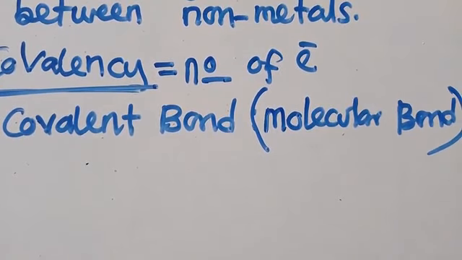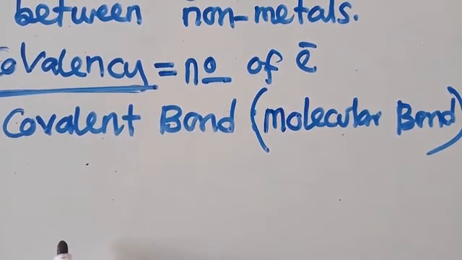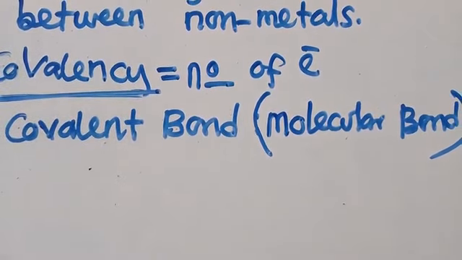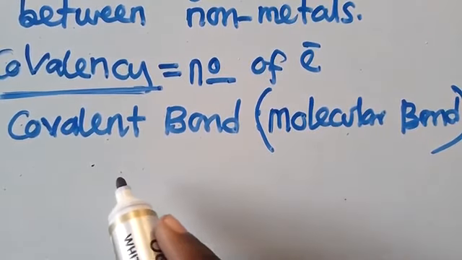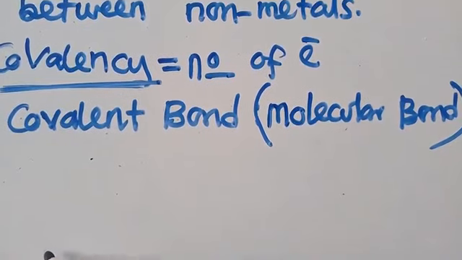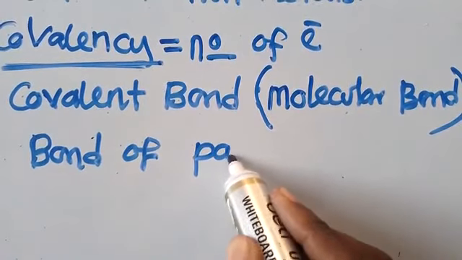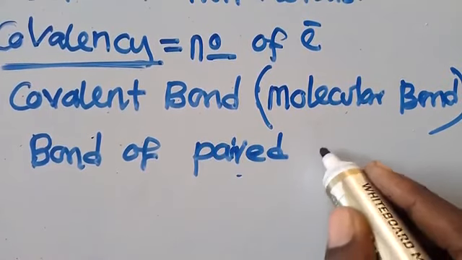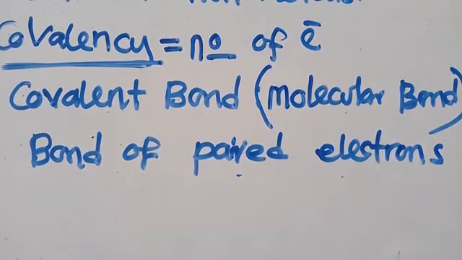A molecular bond is a bond of shared pairs of electrons, and this is formed between non-metals. This is just a bond of shared electrons. This is what you need to get. We are just talking about a bond of shared electrons, and it is formed between non-metals.